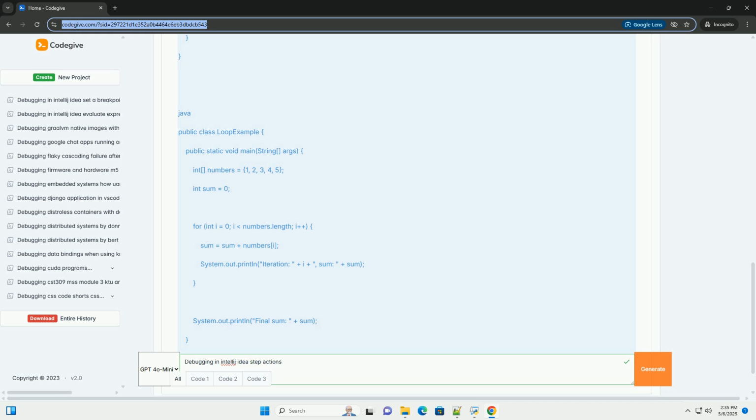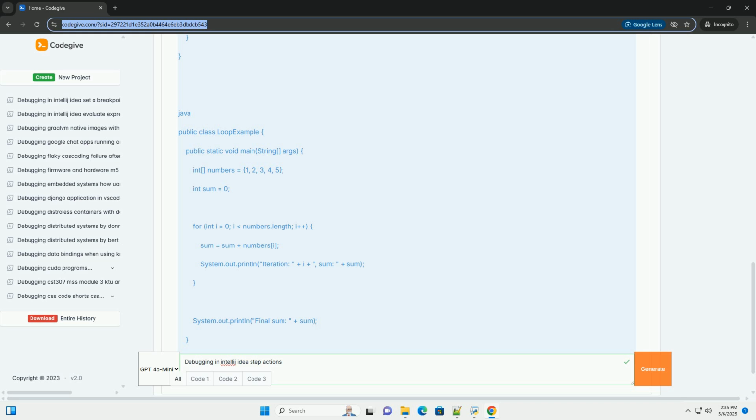Example of debugging a loop. Let's consider debugging a loop. To debug this loop, you would: 1. Set a breakpoint inside the loop at the line sum = sum + numbers[i]. 2. Start the debugger. 3. Use Step Over, F8, to step through each iteration of the loop. 4. Observe the values of i, numbers[i], and sum in the variables pane to understand how the loop is progressing. 5. If you suspect an issue at a particular iteration, you can use a conditional breakpoint, for example i == 3, to only pause execution when i reaches that value.